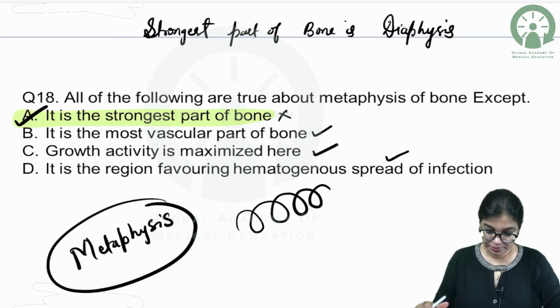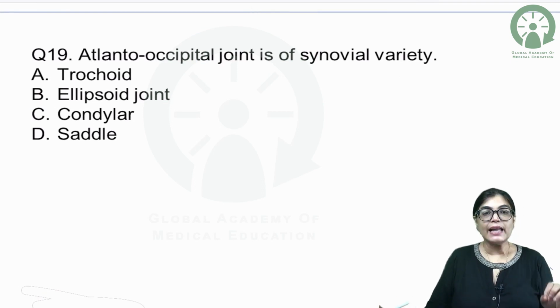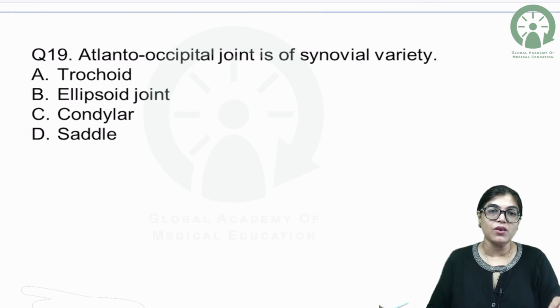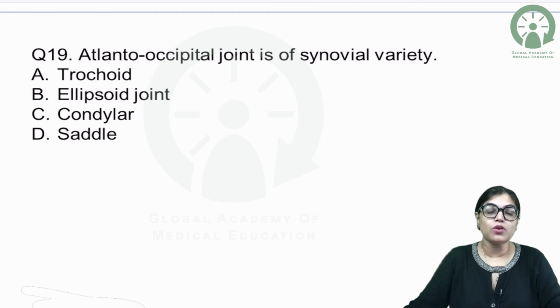Now coming to question number 19. Atlanto-occipital joint is of which synovial variety? The options provided are A. Trochoid, B. ellipsoid, C. condylar and D. saddle variety.